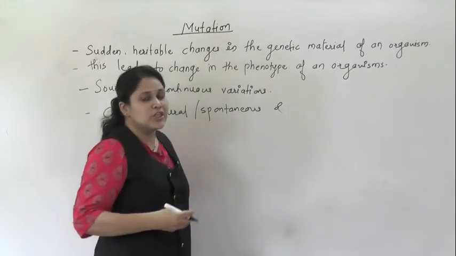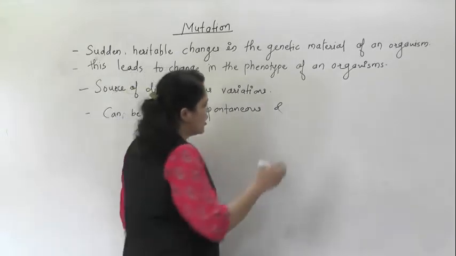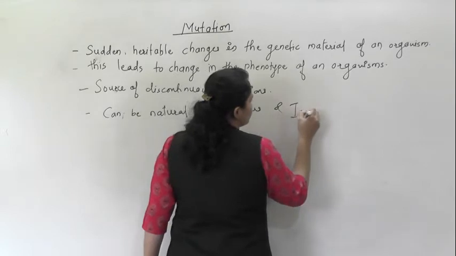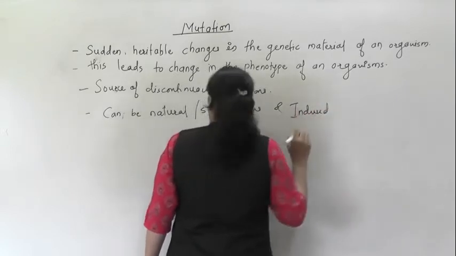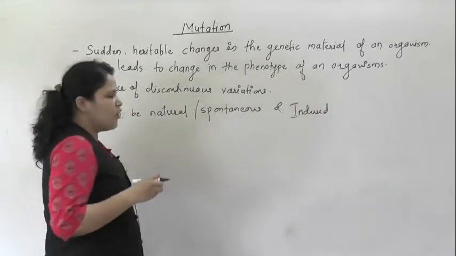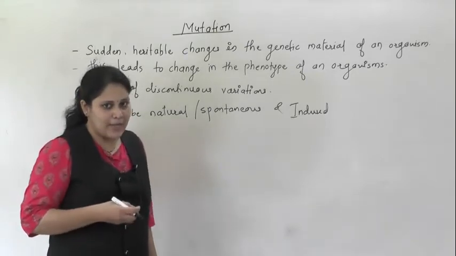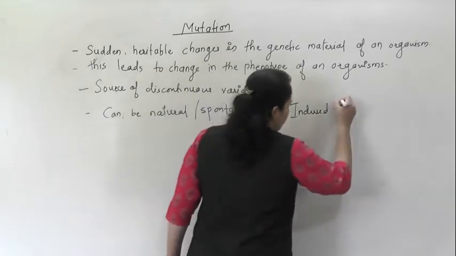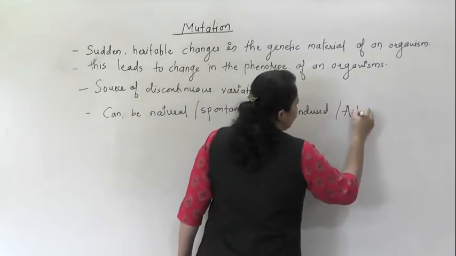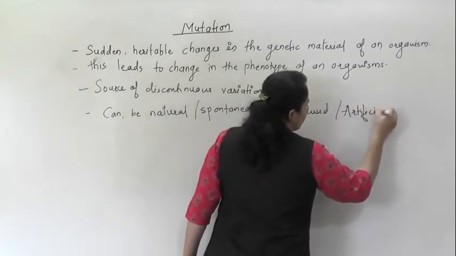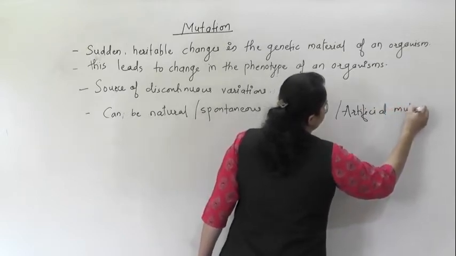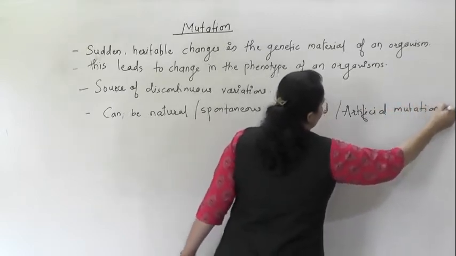So mutations could be of two types: natural mutations, also called spontaneous mutations, and those mutations which are artificially induced, known as induced or artificial mutations.